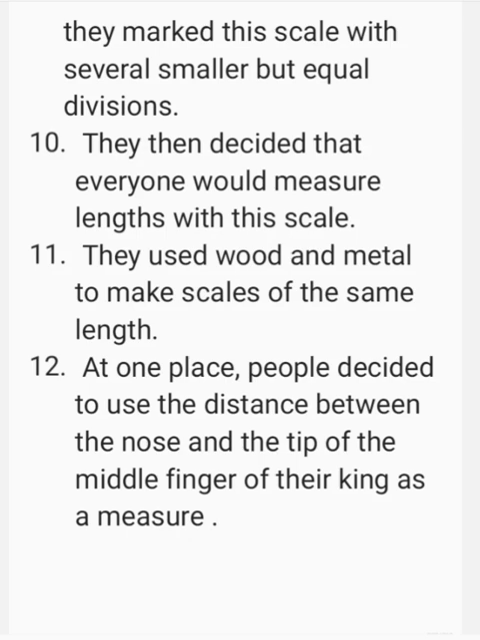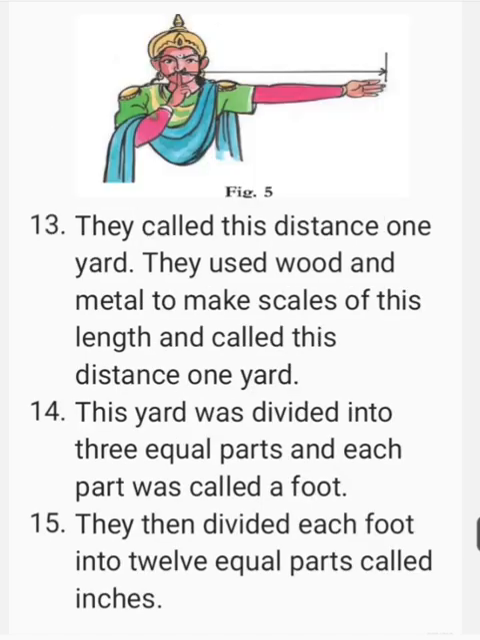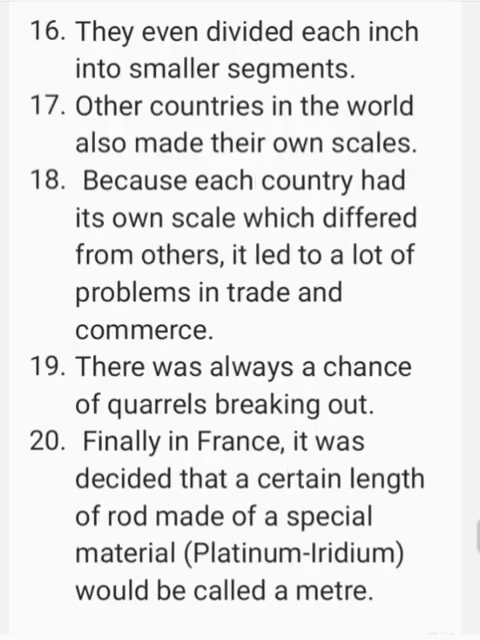They used wood and metal to make scales of the same length. At one place, people decided to use the distance between the nose and the tip of the middle finger of their king as a measure. They called this distance 1 yard. This yard was divided into 3 equal parts and each part was called a foot. They then divided each foot into 12 equal parts called inches. They even divided each inch into smaller segments.